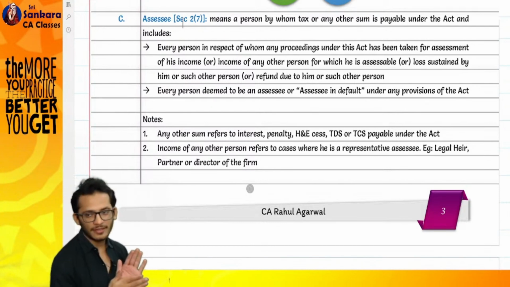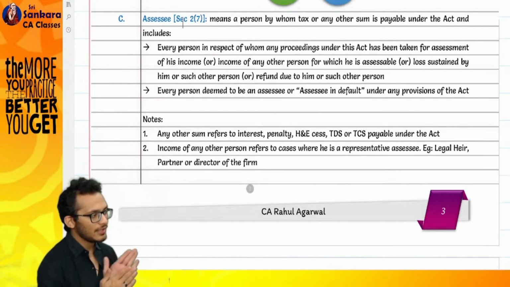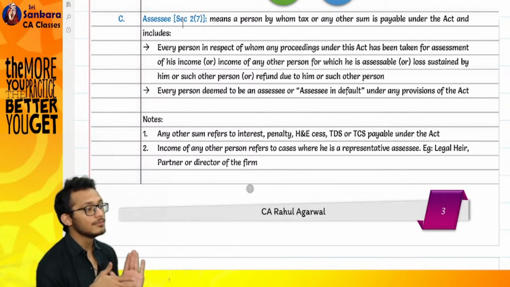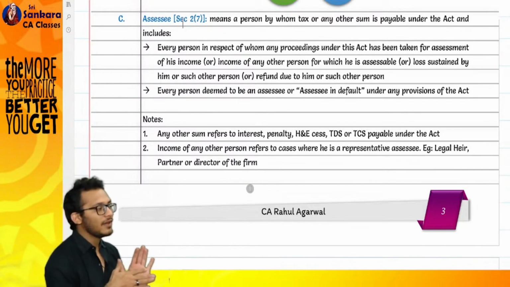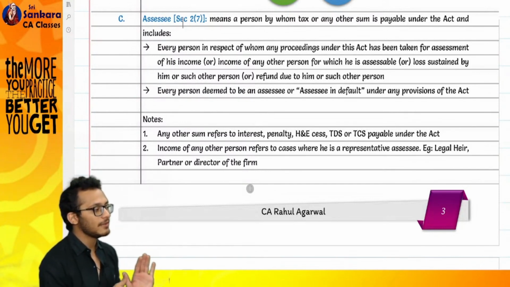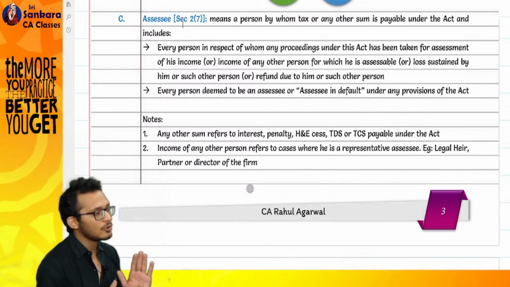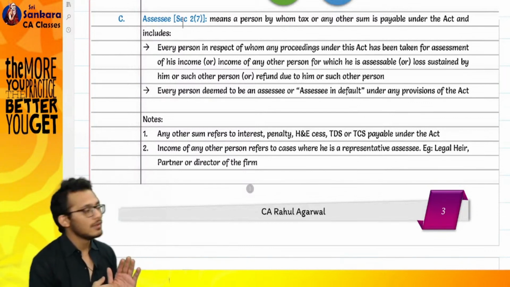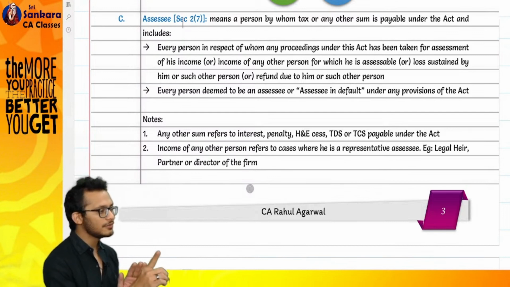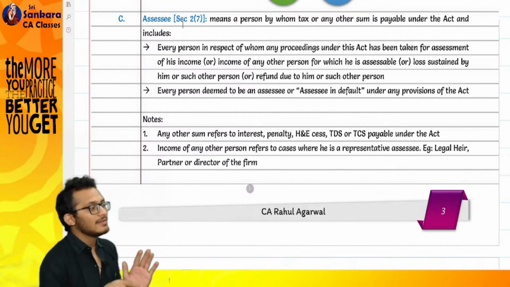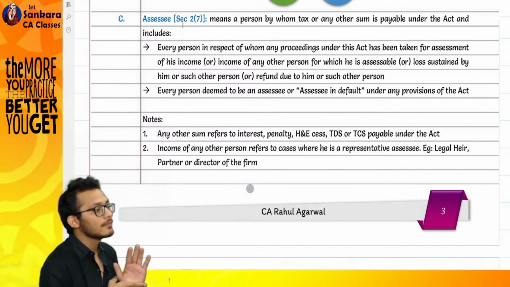I went and said to the department, sir, I have filed my return. My return says I have to pay a tax of 1 lakh rupees. But I did not file my return on time. Therefore, you are asking me to pay penalty and interest. I have paid to the department only 1 lakh rupees. You asked me to pay 1 lakh, I paid 1 lakh. There is an additional item to be paid, which I did not pay.